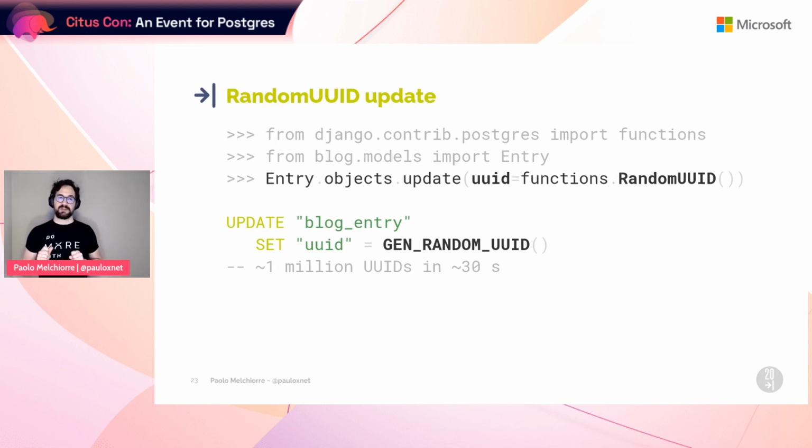Using the Postgres function, you can update all the values in a model way faster than cycling over the entries and generating a new value with the related Python function. I recently used this technique on my laptop to set UUIDs in a nearly 1 million rows table in a few seconds. So, very fast.